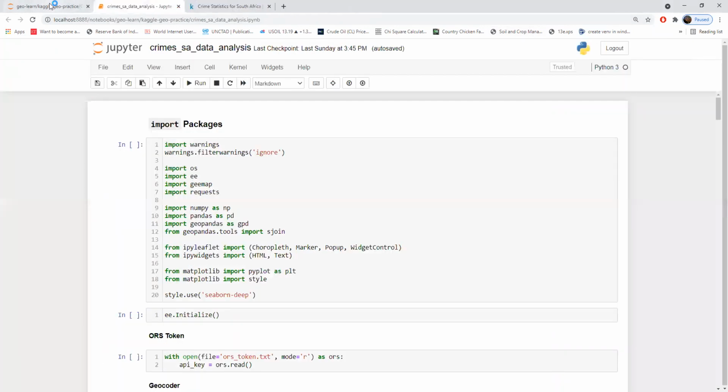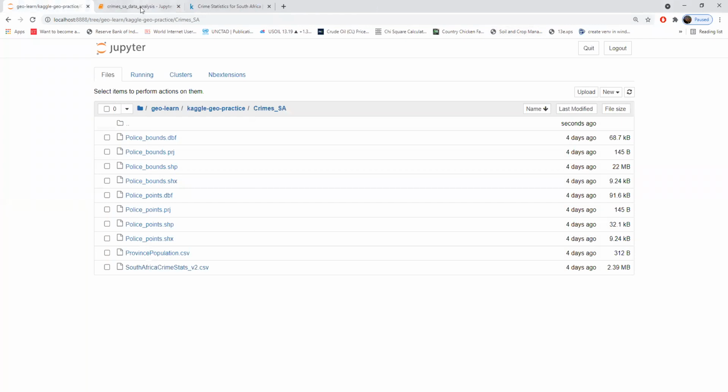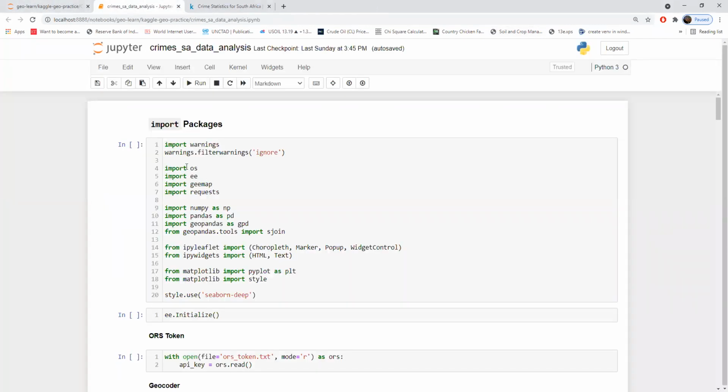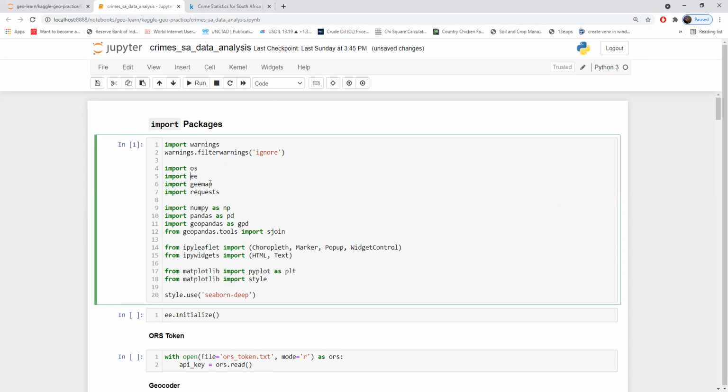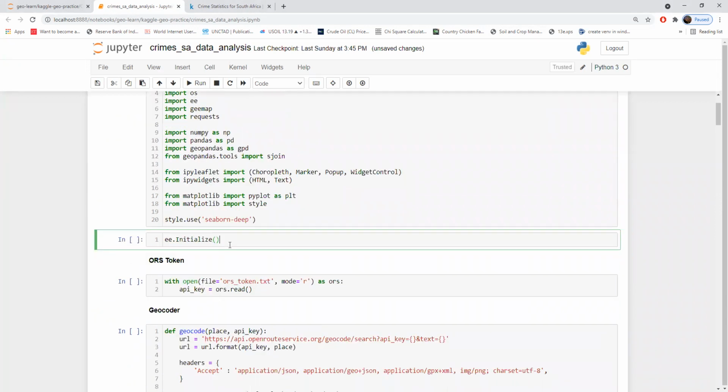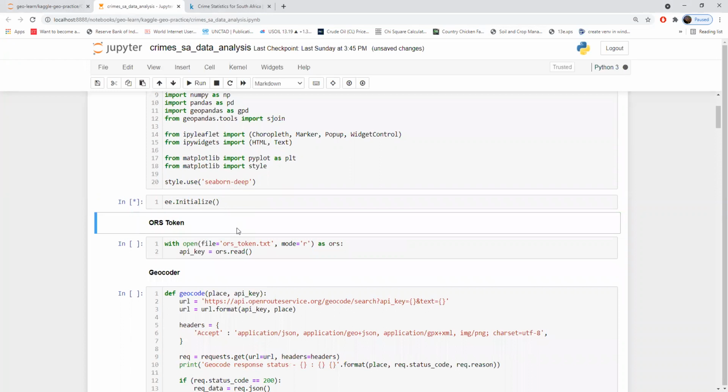I just downloaded this data and it's there in my folder. I'll import a few packages like GeoPandas, NumPy, Pandas, and some other helpful packages. Let me execute this. Apart from this, I've also imported the Earth Engine package, which is used to do some geospatial visualization. For that purpose, I need to initialize it. It takes a bit of time to